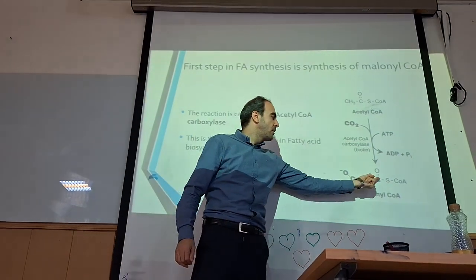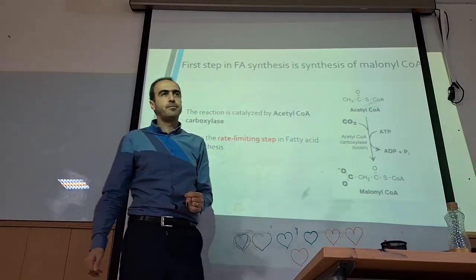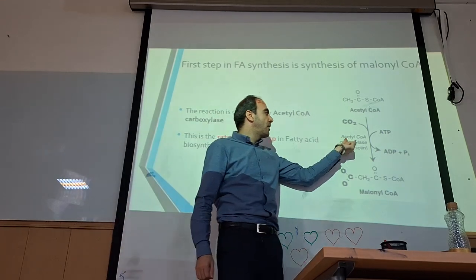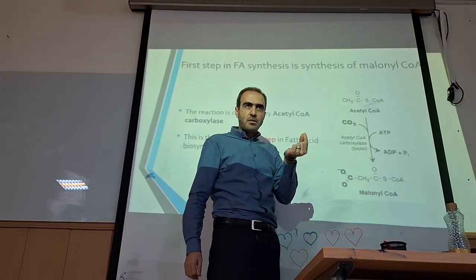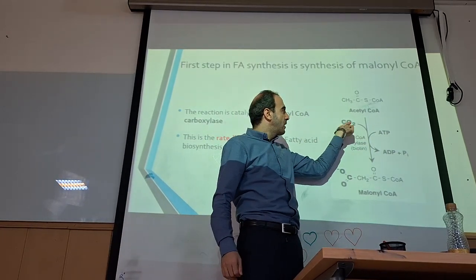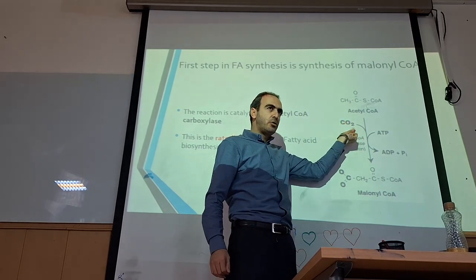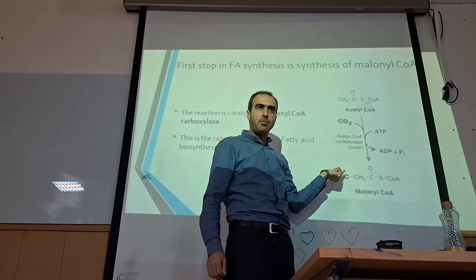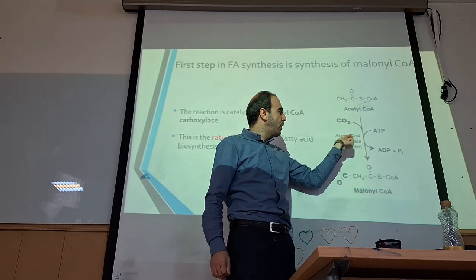Malonyl-CoA contains 3 carbons. So the enzyme here adds a CO2 or carboxyl group to the acetyl-CoA. So the name is clear: acetyl-CoA carboxylase.